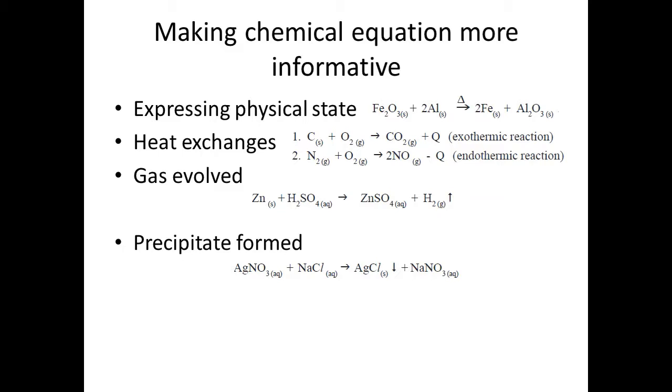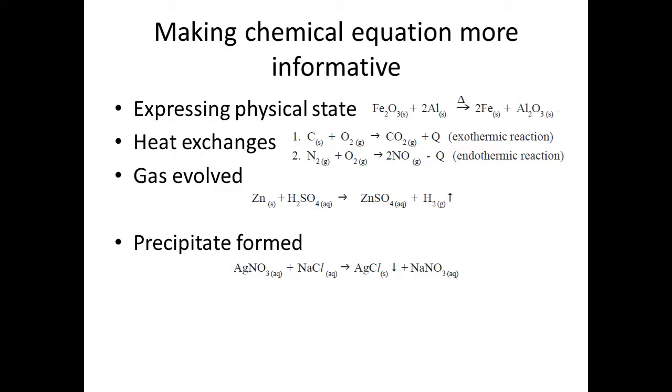So you can write which state the substance belongs to, like solid, liquid and gas. Now heat exchanges, you can also represent whether the reaction is exothermic or endothermic. See, plus Q exothermic, minus Q endothermic. Q, that is heat. Then gas evolved, that can be represented by an upward arrow.